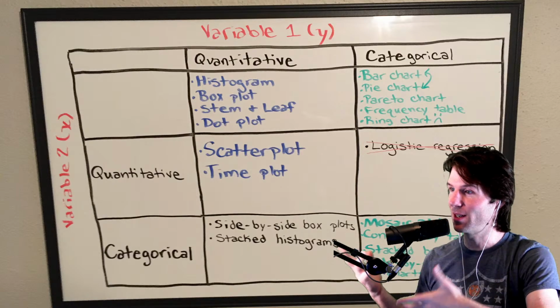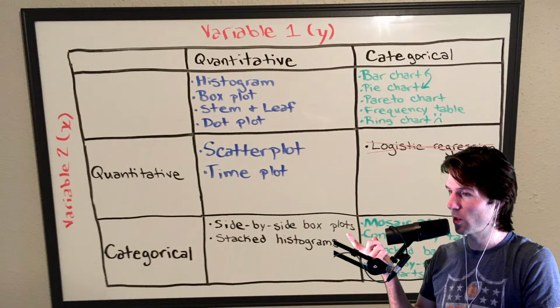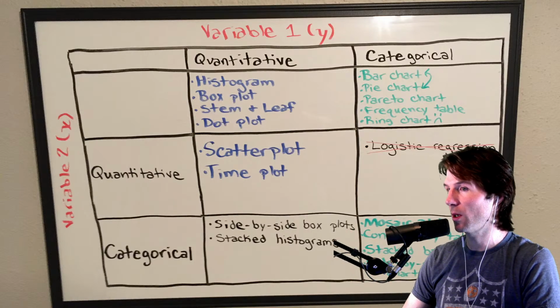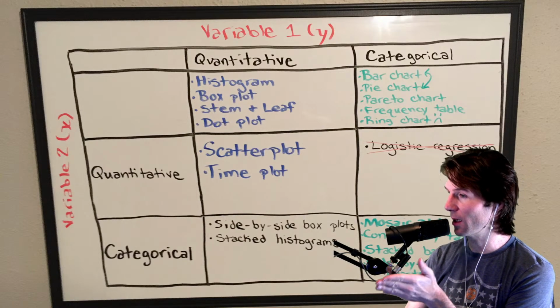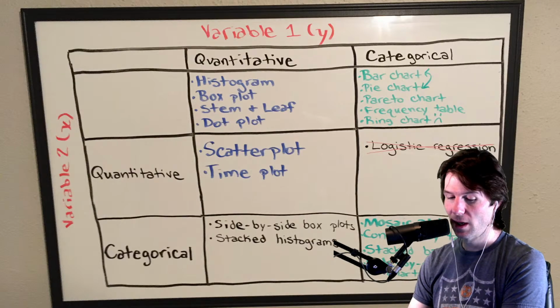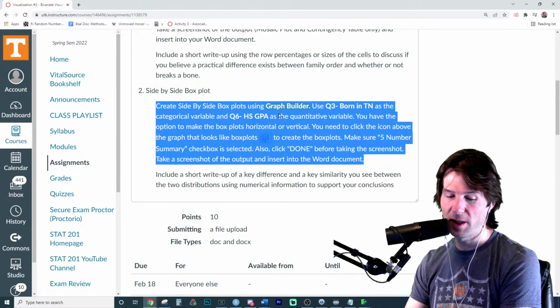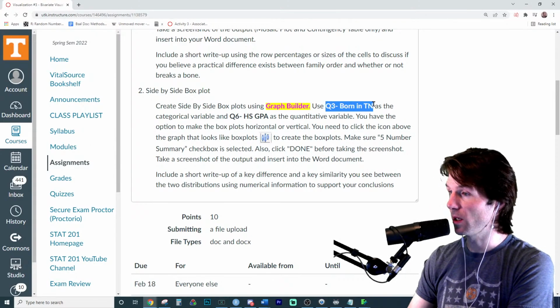So technically you can make side-by-side histograms. There's lots of ways to do these. Side by side just means multiple box plots. So when we talk about box plots plural, we're talking about a kind of bivariate display where we're making multiple groups with a quantitative variable being analyzed on the y-axis. So when we think about this right here, we have a quantitative variable, high school GPA, and then we have a categorical variable, are you born in Tennessee?